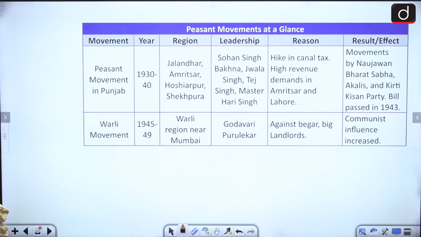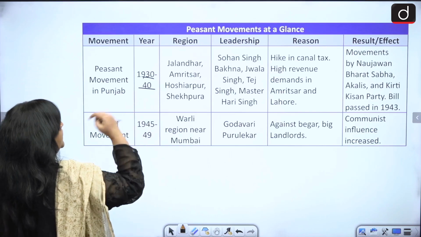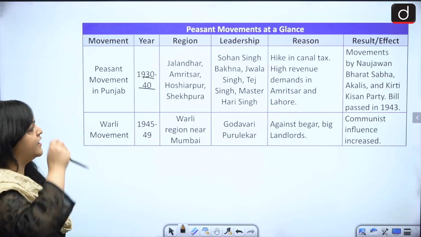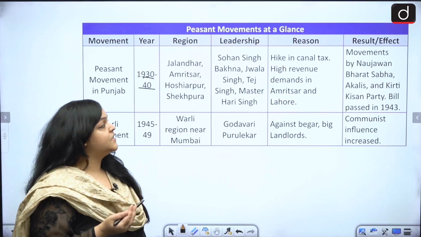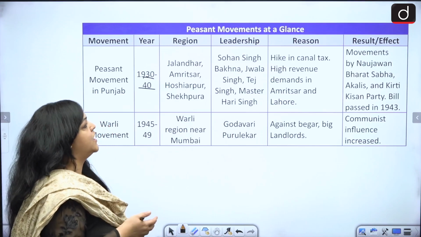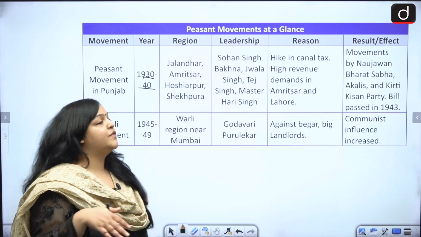British government. Then we have the peasant movement in Punjab. This happened 1930-40. Areas are Jalandhar, Amritsar, Hoshiarpur, Sheikhupura. Then who are the leaders? You have Sohan Singh Bhakna, Jwala Singh, Tej Singh, Master Hari Singh. What was the reason?